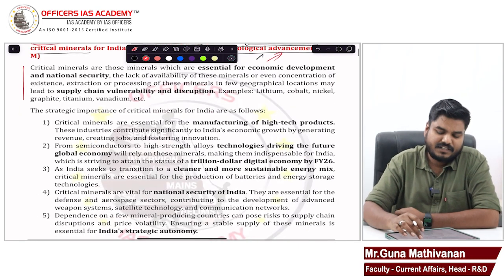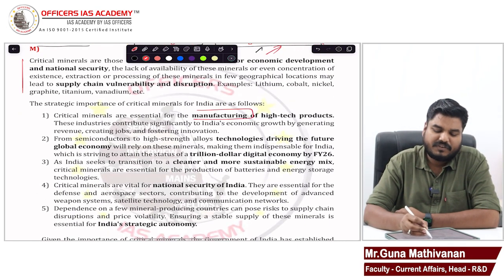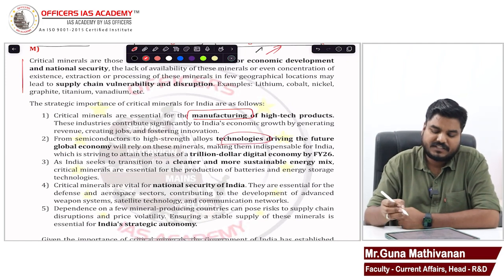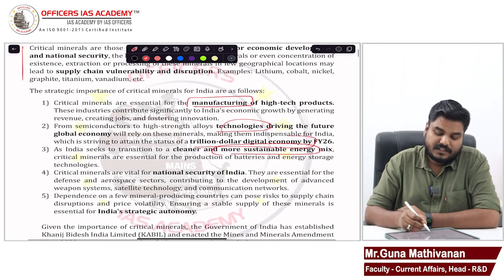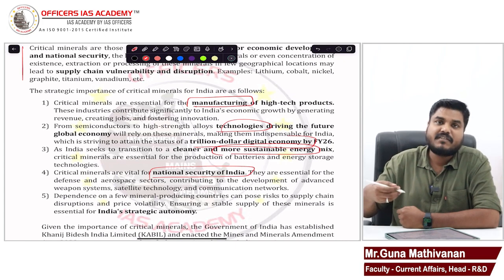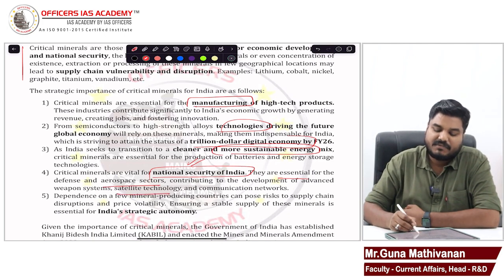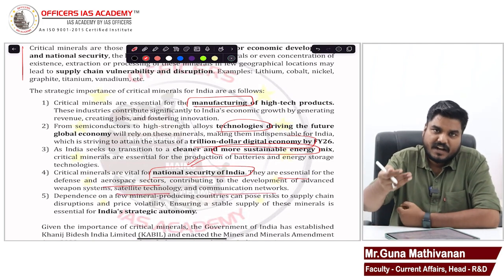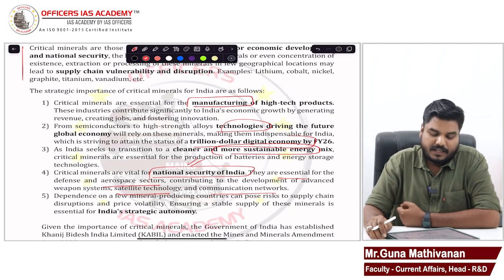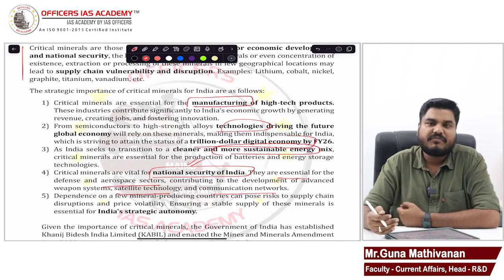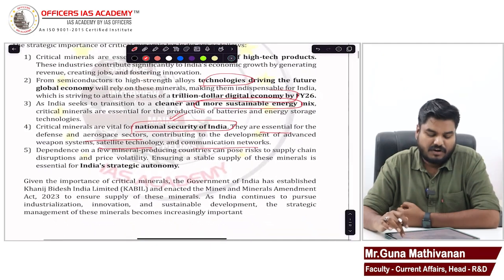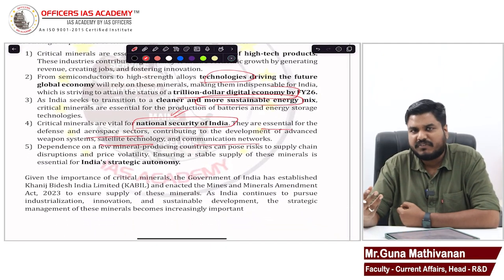Give the introduction, mention how it is important for manufacturing, how it is important for technologies to achieve the $1 trillion economy, for developing sustainable energy, right? To ensure national security, you have to substantiate. If I'm talking about national security, you mention it is essential for the aerospace sector, development of satellite technology, communication networks. See where it is mentioned, where it is being used. Okay, so after giving the strategic importance, you can conclude with the efforts taken by the government.